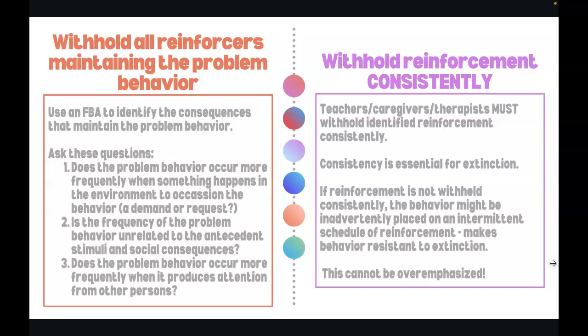So we have to remember that behavior is often reinforced by a combination of consequences. It's important to withhold reinforcement from every possible consequence in order to extinguish the behavior, which is why conducting an FBA is so important.